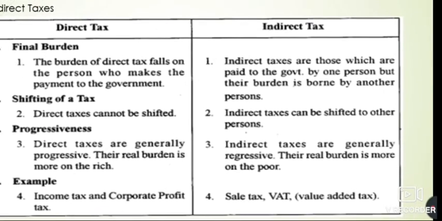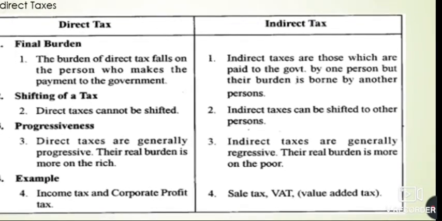But in the case of indirect taxes, one person is paying it to the government, but the burden is borne by another person. Suppose in the case of GST, who is bearing the final burden of the tax? They are mainly the consumers who are purchasing the final product. But who pays it? The manufacturer or the middlemen who are involved in the trade cycle, they all pay it to the government. But in the case of direct tax, suppose income tax, that tax has to be paid to the government by that person only on whom it is imposed.